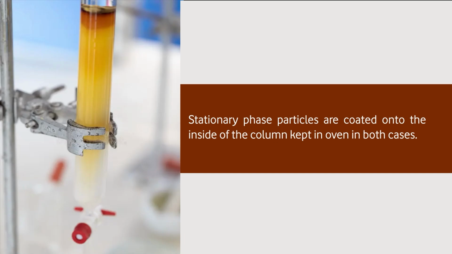The gas is the mobile phase. The stationary phase can be solid or liquid. If it is liquid, that also is supported on the solid. But all of this is existing in the column. So the material under analysis will pass through the column in contact with the stationary phase, carried along with the mobile phase.